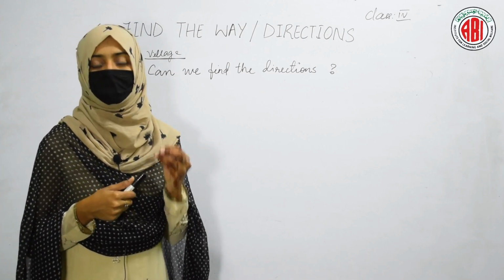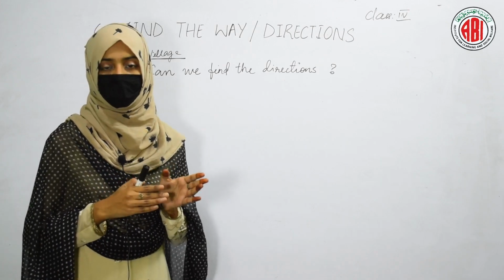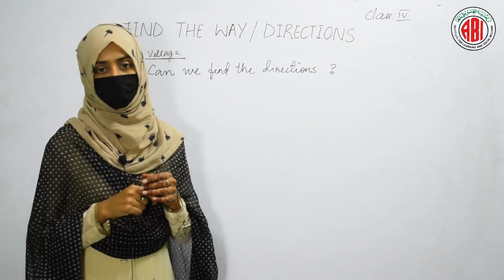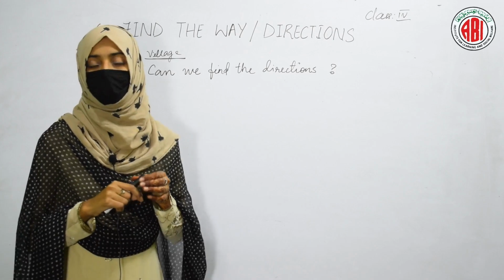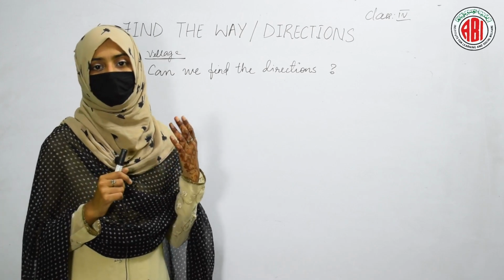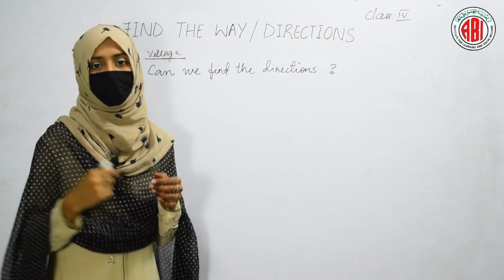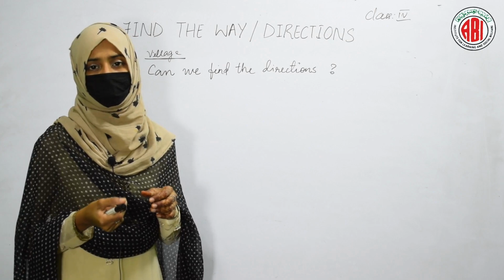Ramya told Kasturi to move to the south of the post office because her house is located towards the south of the post office. But Kasturi didn't understand the direction of south. So she asked, what is the meaning of south? Where do you find the direction south?